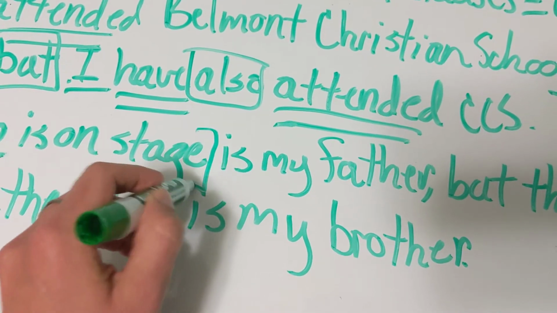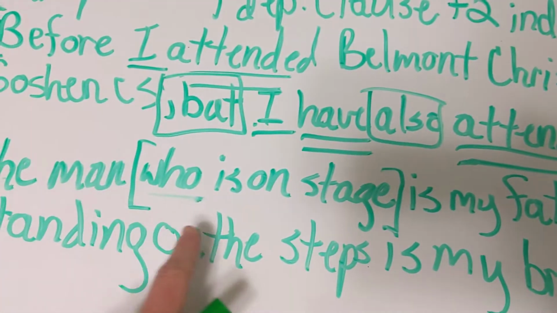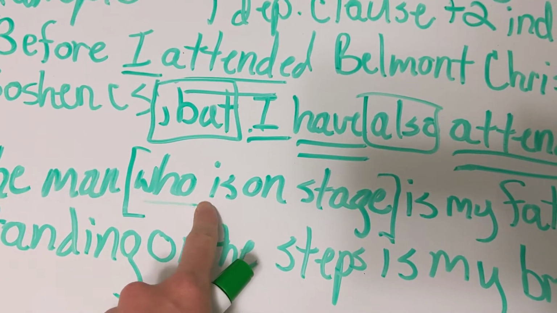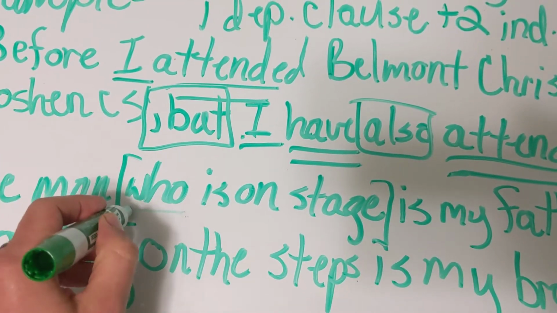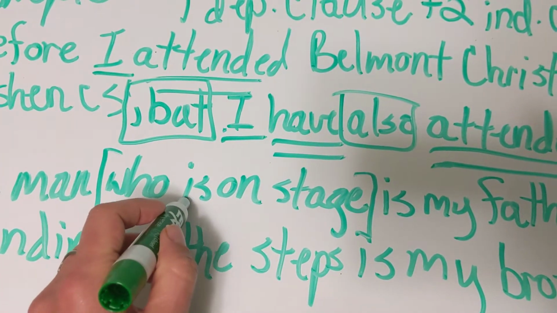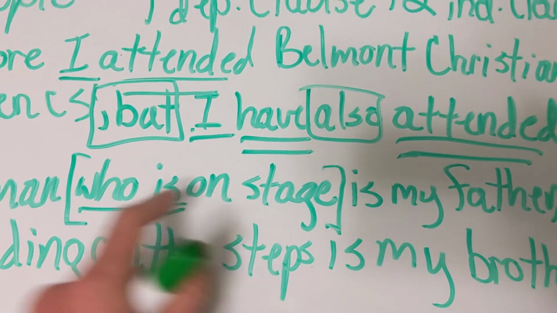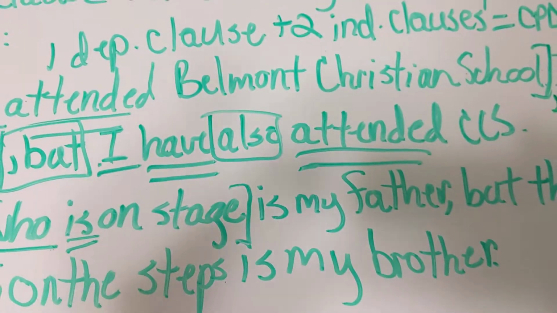If there's not a comma and it's at the beginning of the sentence, you just go to the main verb. So what's my subject and verb of this clause, who is on stage? That's right, it's who. And then what is my verb? Is. Just as a review, what is on stage? It's a prep phrase. Very good, guys. Pat yourself on the back.